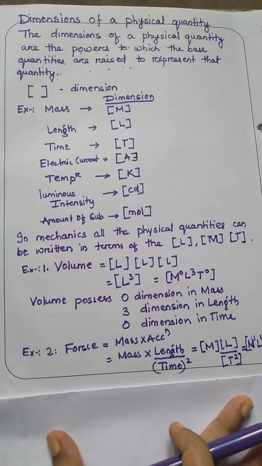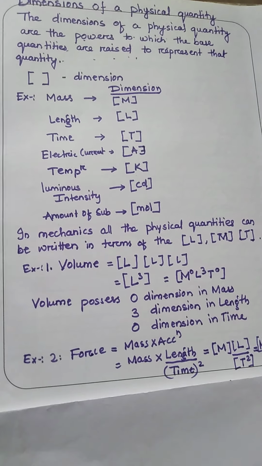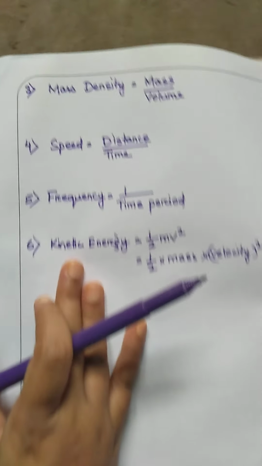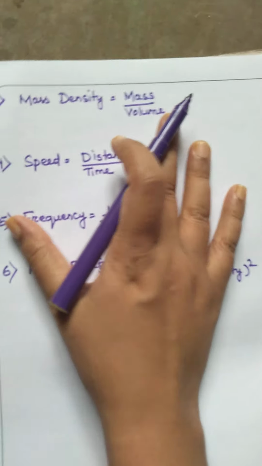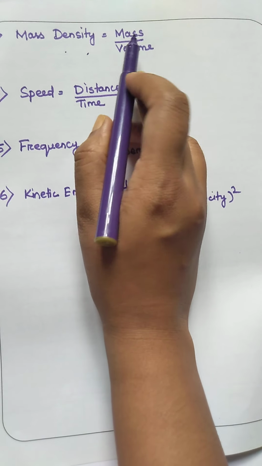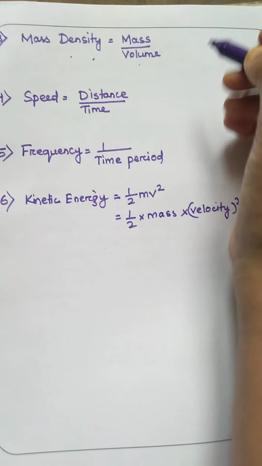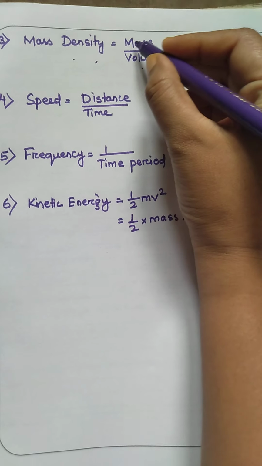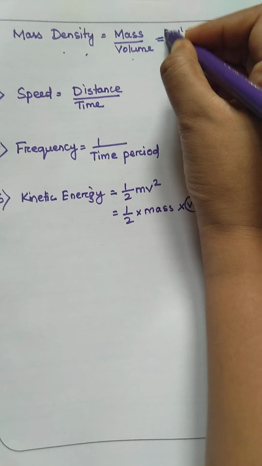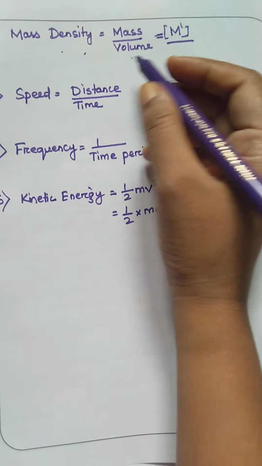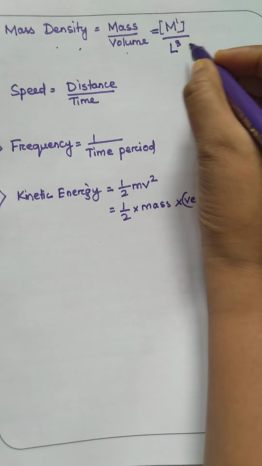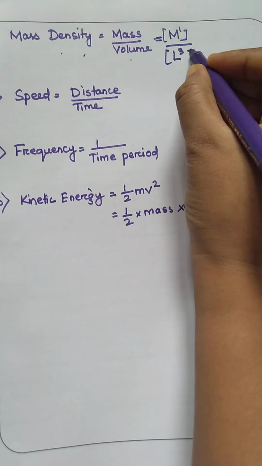Now let us do few examples in order to understand this again. I have given here few examples. Mass density. The formula for mass density is mass by volume. So what is the mass formula? Mass is M^1. I will write M^1, and volume, as I have discussed in the previous one, has the formula L^3.